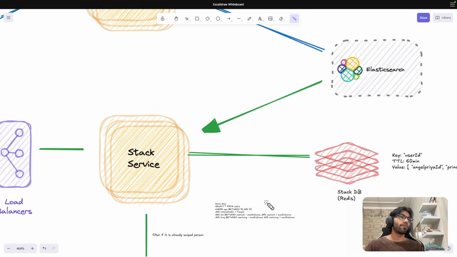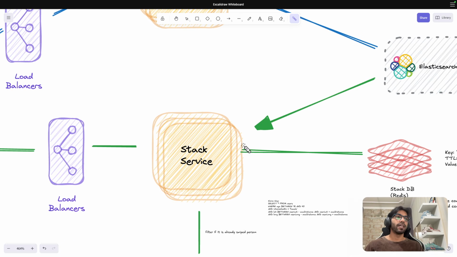I can search based on the keyword. So the keywords for this would be find users with the age 18 to 40, because this is a search optimized DB. And then for this lat and long, because these are 2D searches, there are other concepts like geohash and whatnot. But again, that is not the crux of this. The crux will be in the swipe things. But for now, I'll just abstract that logic by saying that okay, I'm going to use Elasticsearch. So the stack service is going to query Elasticsearch.